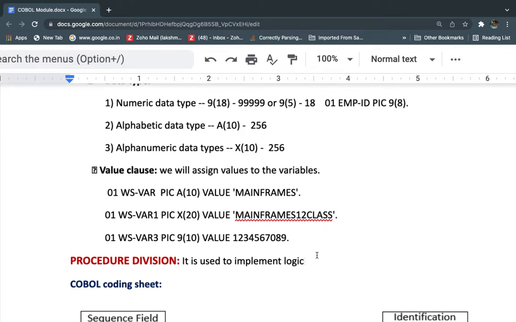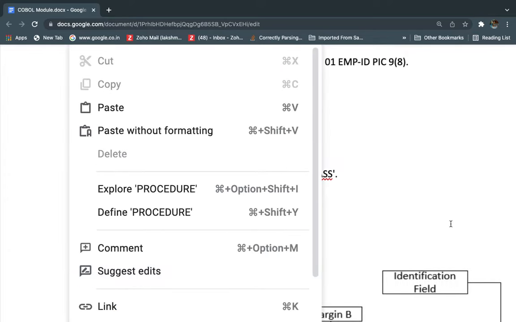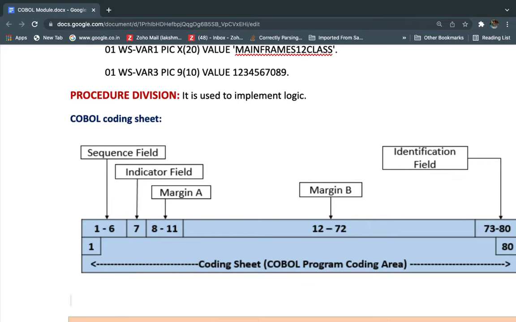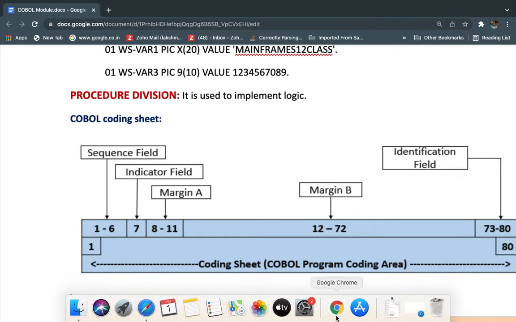Till now we saw the identification division, environment division and data division. The last, fourth division is the procedure division. There we implement the main program logic.